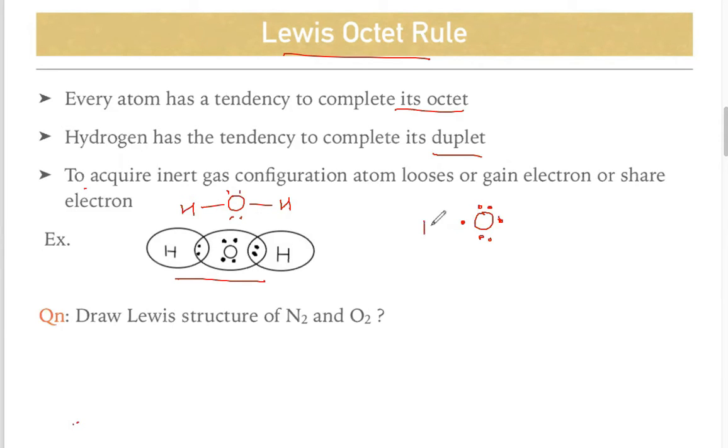Hydrogen already has one electron, so it shares it with this oxygen, and here also it shares its electron with the oxygen. So this is the structure. This is the duplet one because hydrogen cannot have more than 2 electrons. And if you consider the whole thing together, you will see 8 electrons here: 1, 2, 3, 4, 5, 6, 7, 8.